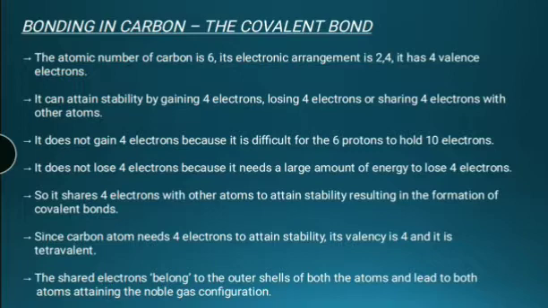It does not lose 4 electrons because it needs a large amount of energy to lose 4 electrons. So it shares 4 electrons with other atoms to attain stability, resulting in the formation of covalent bonds. Since a carbon atom needs 4 electrons to attain stability, its valency is 4 and carbon is tetravalent. The shared electrons belong to the outer shell of both atoms and lead to both atoms attaining the noble gas configuration.